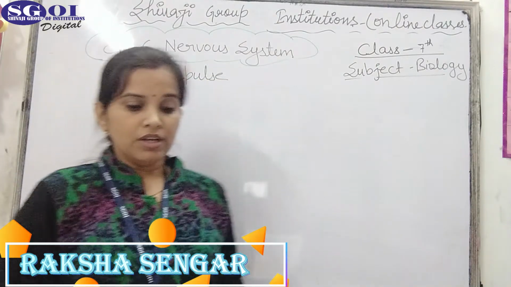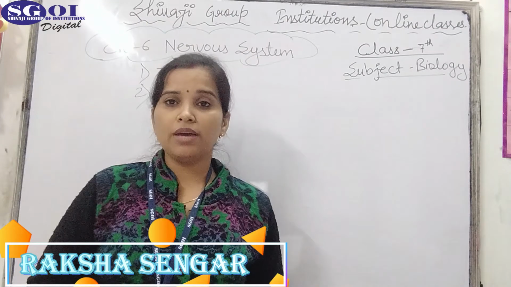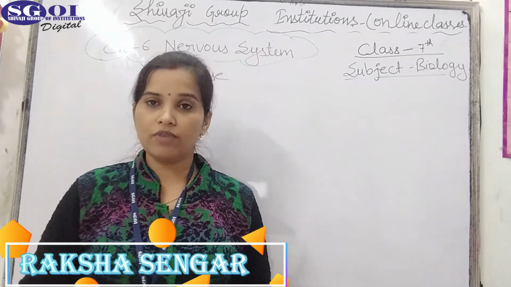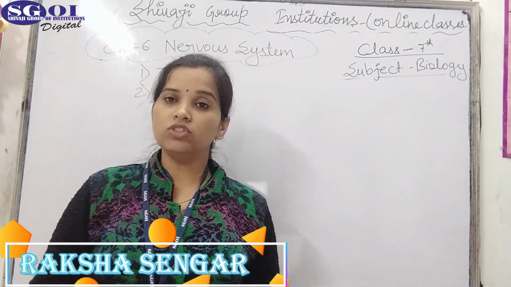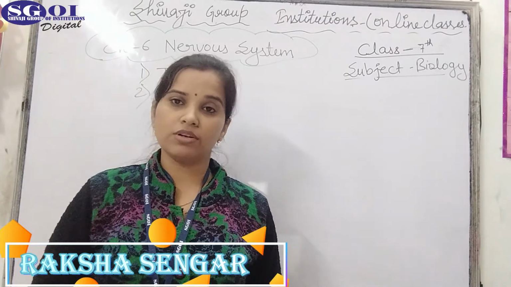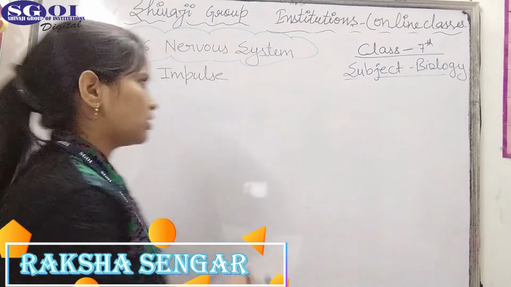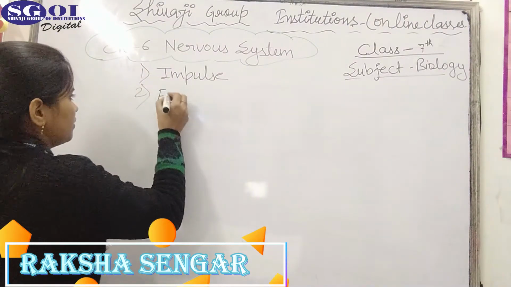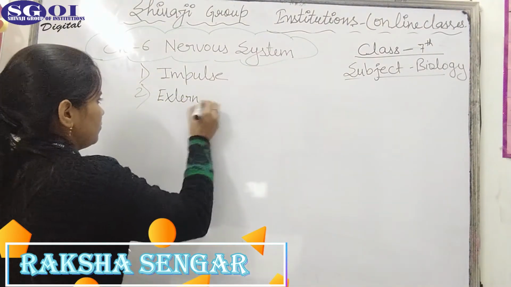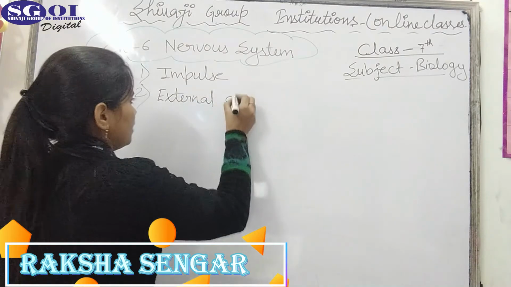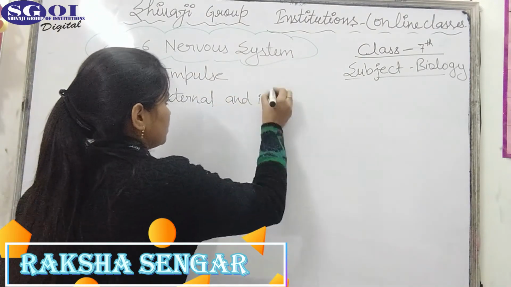Next, second number, stimuli may be. So stimuli is the environmental change. Environmental change may be internal or external. So we can say that stimuli may be internal or external. And the right answer is external and internal.